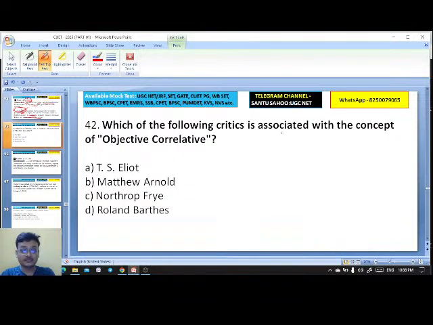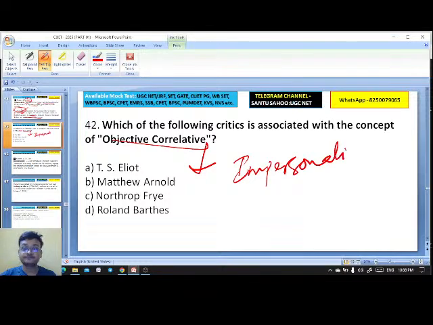Which of the following critics is associated with the concept of objective correlative? Dryden is called the father of English criticism. Exactly, very good. So objective correlative here is again talking about impersonality.